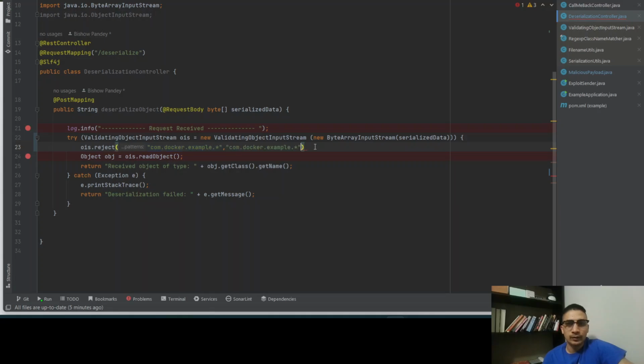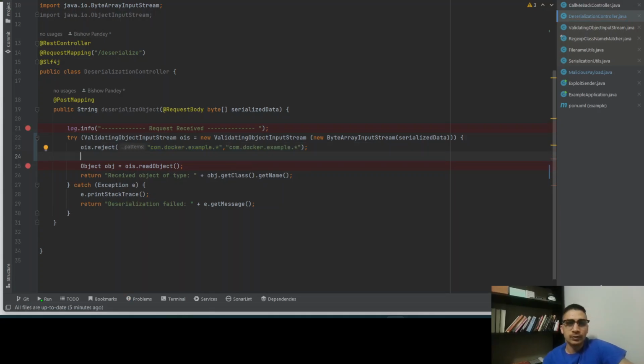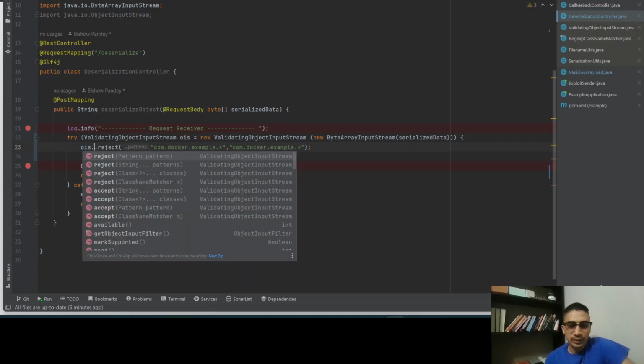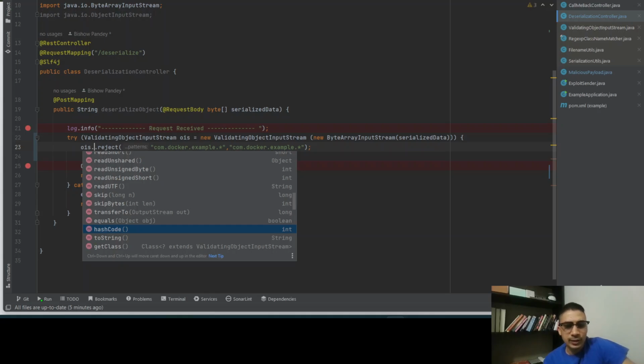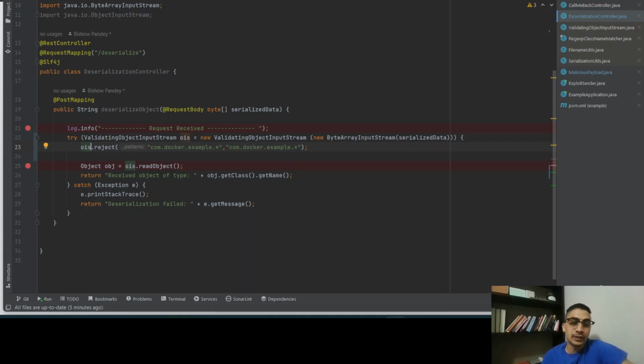All right, so this is a reject pattern. There are several options which we could explore, like accept, but for our use case, we could start with the reject one.